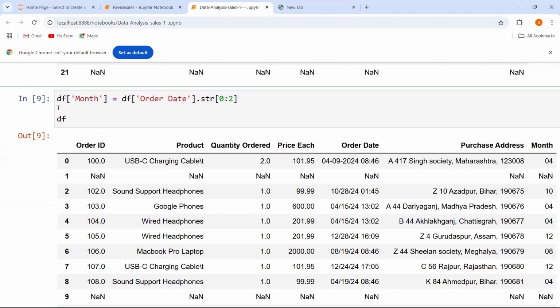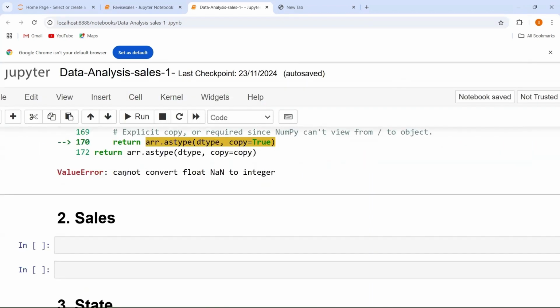So let's say I want to copy and paste the exact same sentence over here. Now I'm going to say what I'm going to change. I'm going to change the month. So here I'm going to write month, and here I am going to use one method like astype. Within astype, I am going to give the argument in which I want to change my month value. I want to change my month value to integer. So here it is saying it cannot convert float NaN to integer.